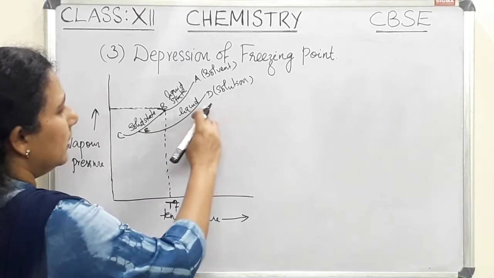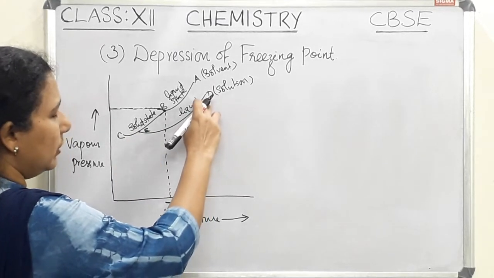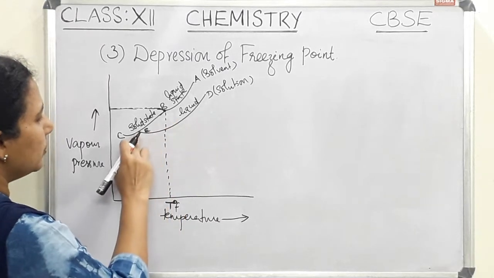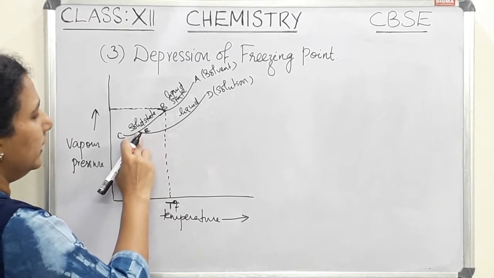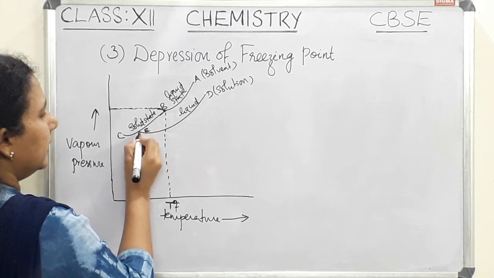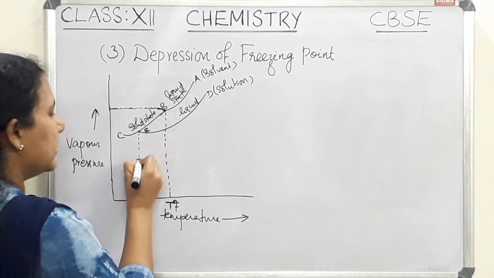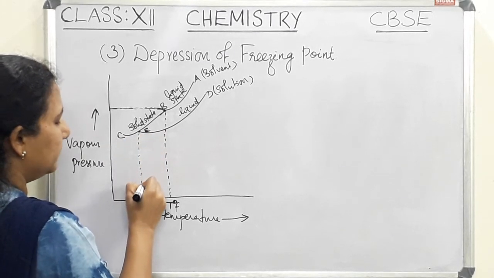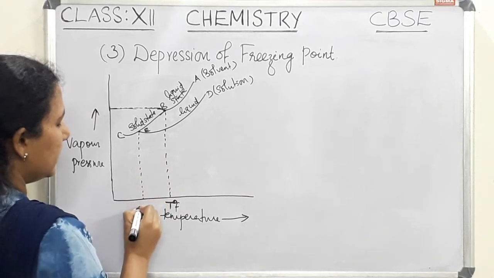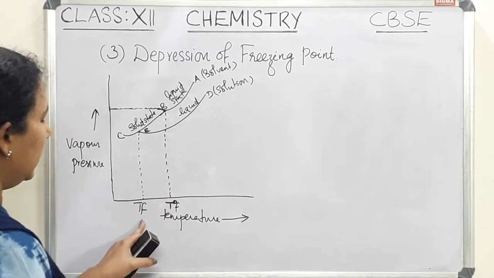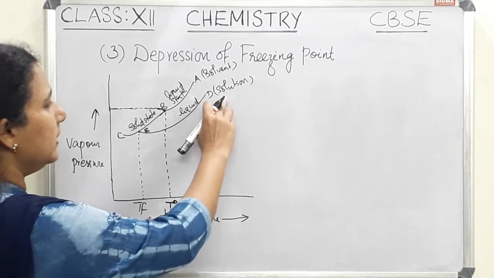That means the vapor pressure of the solution becomes equal to the vapor pressure of the solid solvent. At this point, that is actually the freezing point of the solution, indicated by TF. So TF is the freezing point of the solution.